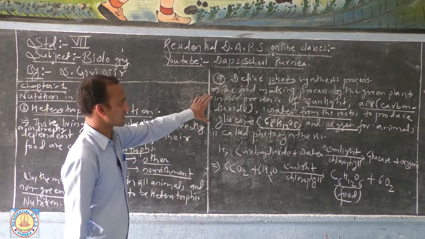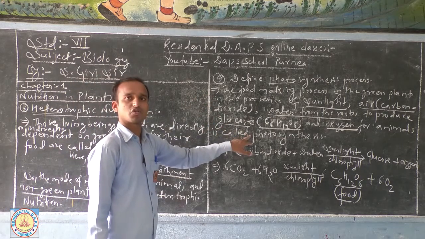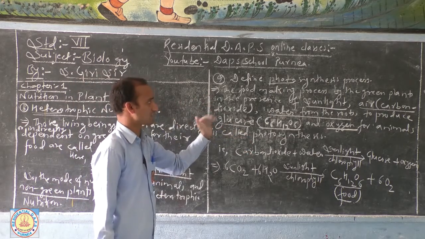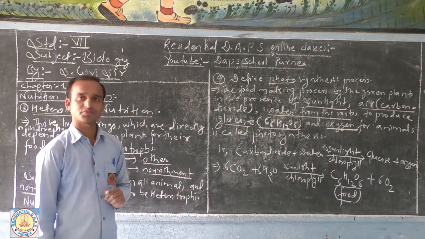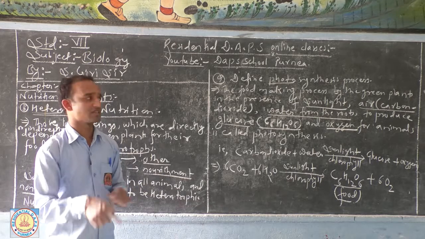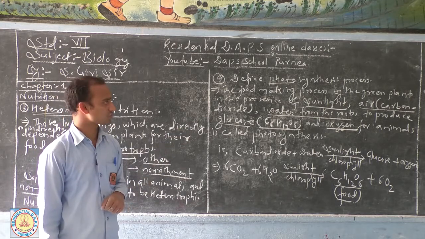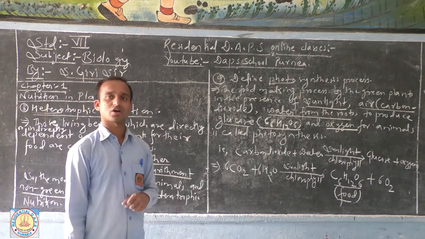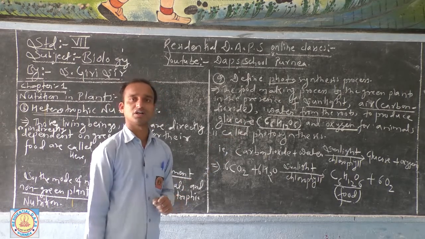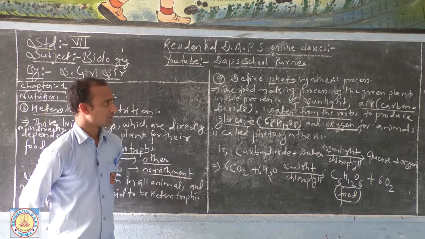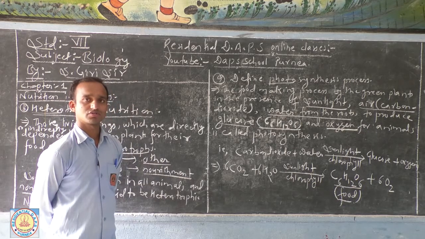So this process can be concluded as photosynthesis. Simply, it is the food making process in green plants, the autotrophs, in the presence of sunlight, carbon dioxide, water and mineral salts absorbed through the roots, to produce glucose along with the release of oxygen for animals. It's called photosynthesis.